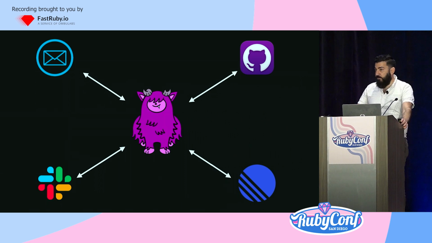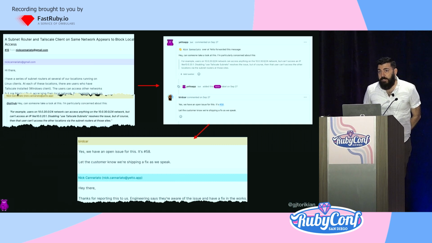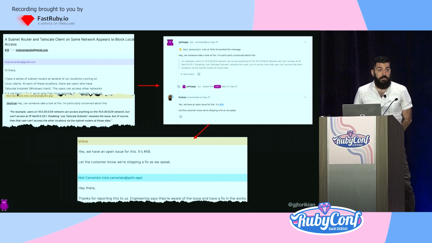And so Yero is a customer support tool built from the ground up to connect data, systems, and people. Messages can come into a support inbox as email, and support agents can forward that conversation to GitHub or Linear or Slack or any of the other platforms we're connected to. The character in the middle is Billy the Yeti, our mascot. And so, as you can imagine, Yero makes a ton of API calls to facilitate these integrations, right? But we also do a lot of text manipulation. We need to be able to convert between GitHub Markdown and Linear Markdown and whatever Slack uses into HTML so that it can be sent back out as an email to the customer. So that no matter the source of the message, we deliver it through Yero to another platform.